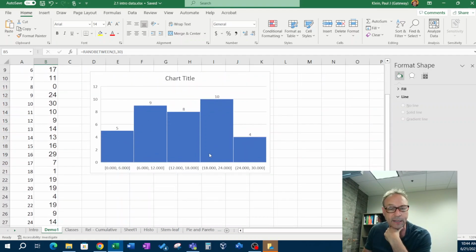Okay, so this is a new data set, and it's given me a new distribution. A new distribution. That word is so important in statistics, a distribution. It means I want to know about the data that I'm working with.